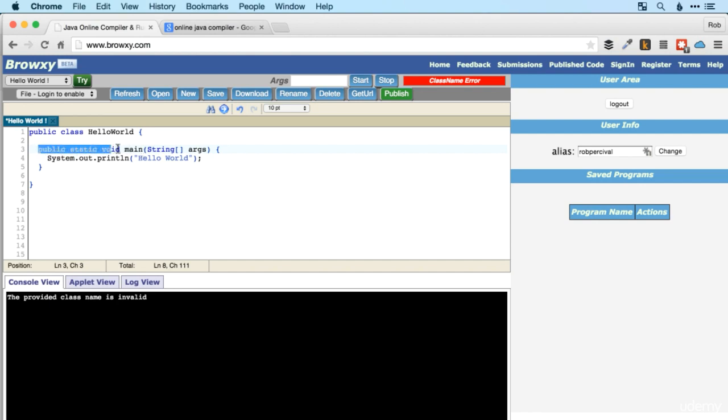And we've got a few keywords here, two of which we're familiar with, one we're not. So public, again, just means that this main method is going to be accessible from anywhere in our program. Void, we've seen before, means that the main method won't return anything.